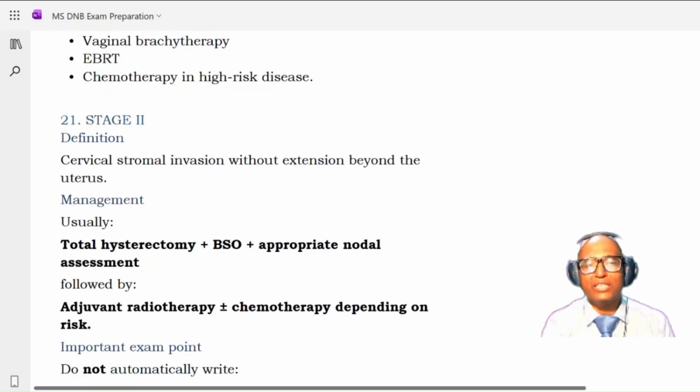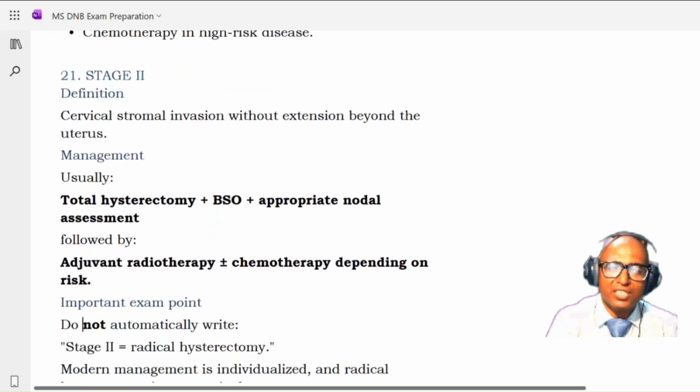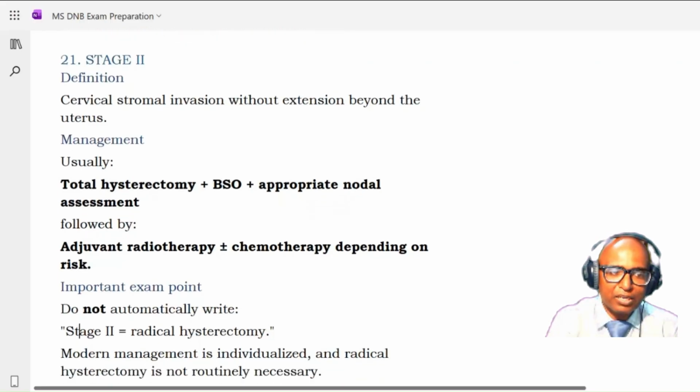Now coming to the stage 2. Stage 2 is a condition where you are going to have cervical stromal invasion without extension beyond the uterus. So disease is still in the uterus, but the cervical stroma is involved, not the glandular involvement. So here again, surgery is required: total hysterectomy plus bilateral salpingo-oophorectomy plus appropriate nodal assessment, followed by adjuvant radiotherapy. Chemotherapy is optional depending upon the risk.